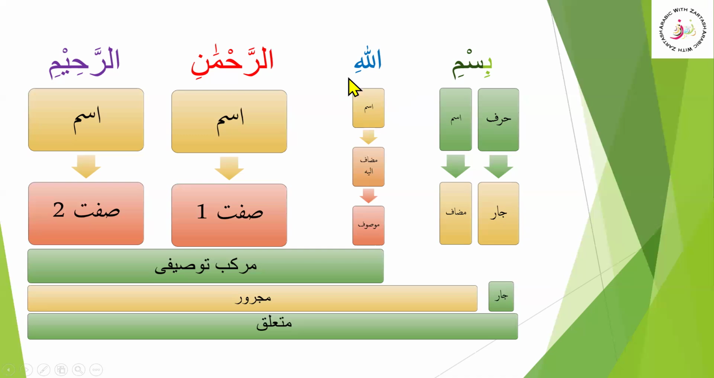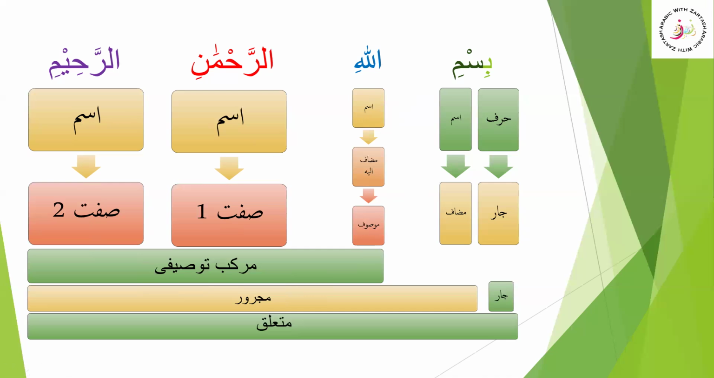There is another reason for it being majroor, and it is that this is the Mawsoof. Its sifas are Ar-Rahman and Ar-Rahim. They are both Ism. Ar-Rahman is the first sifa and Ar-Rahim is the second sifa. Mawsoof and sifa become a fragment, and it is Murakkab Tawsifi. It is the Mawsoof and sifa fragment.